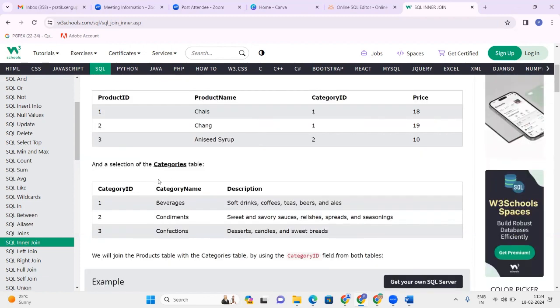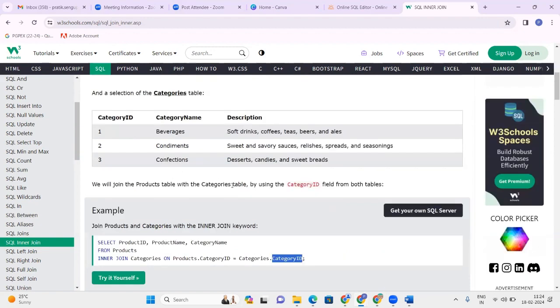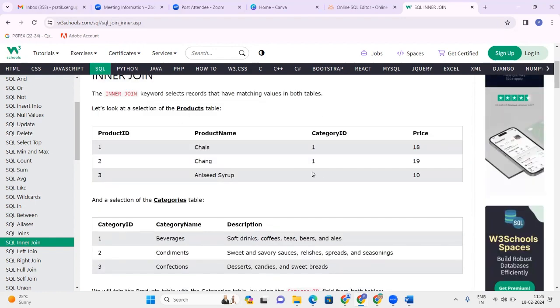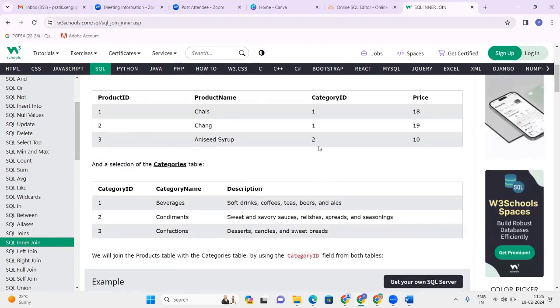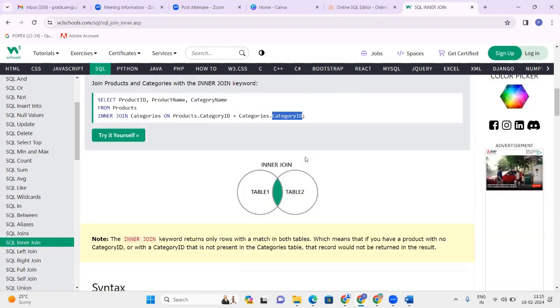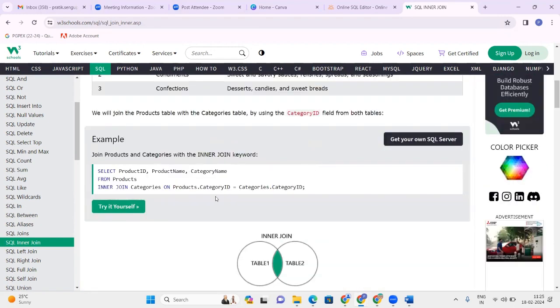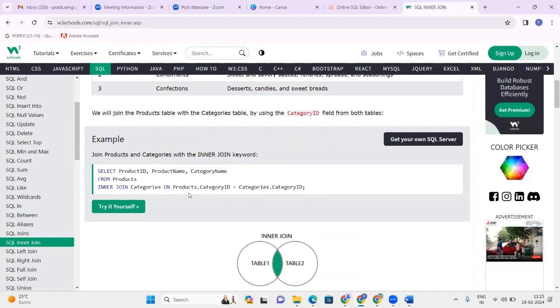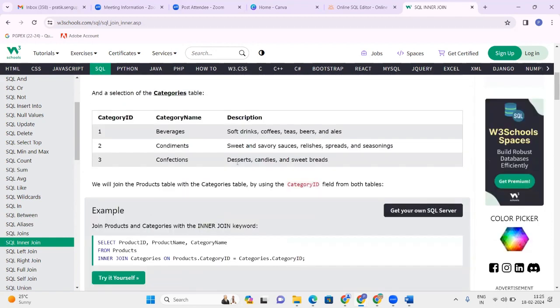If you observe here, there is one category id 3 in the category table, but that will not come in the inner join because there is no row in the product table with category id value 3. When we do the inner join, only the matching records will come.